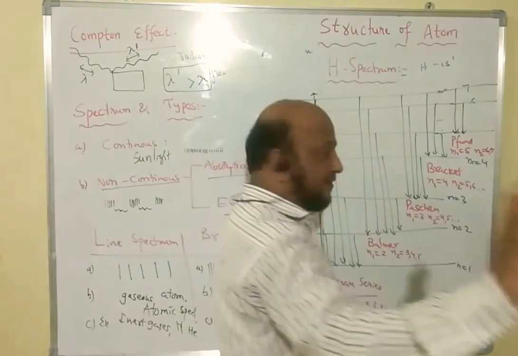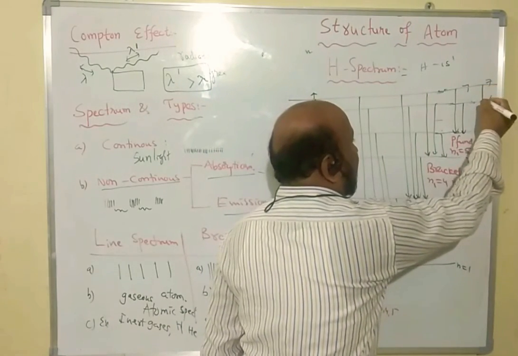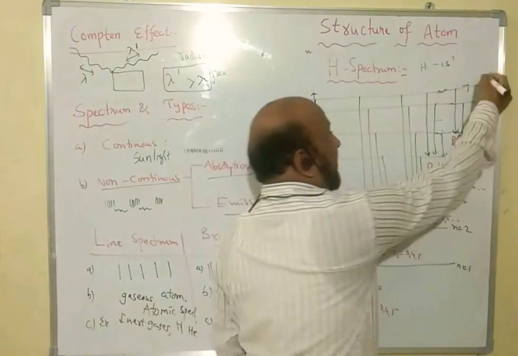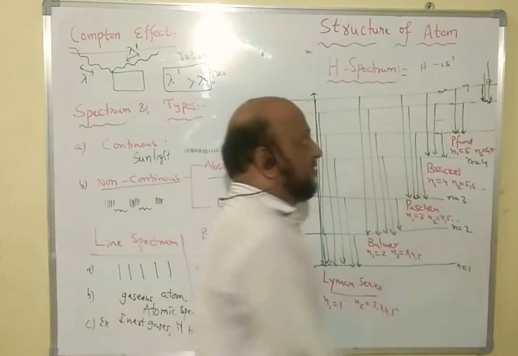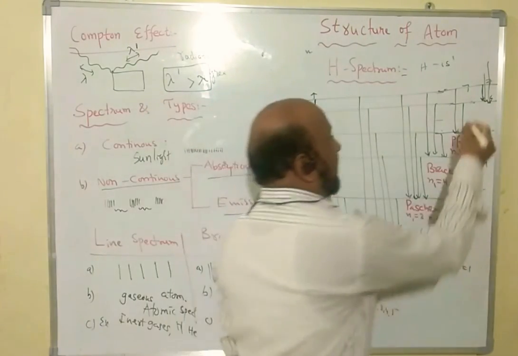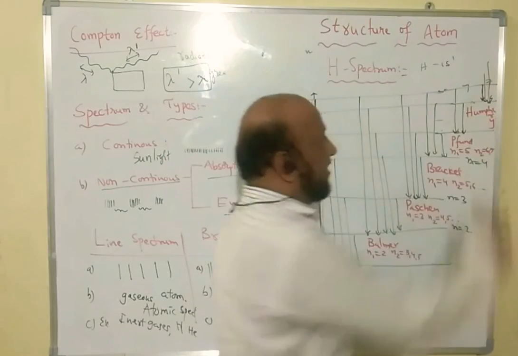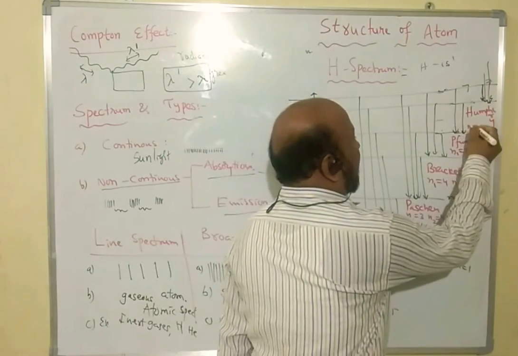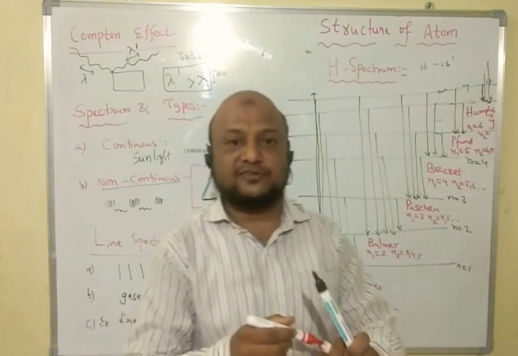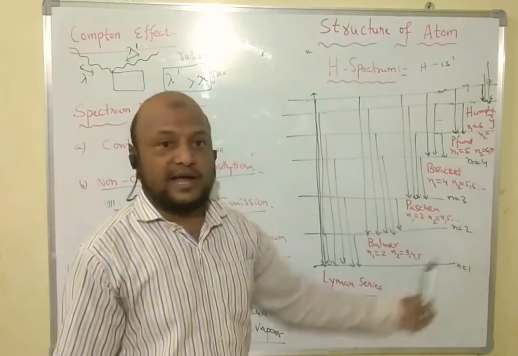And the final series is another one, that is 7 to 6, reaching the 6 level. Not only 7 to 6, 8 to 6, 9 to 6 are also possible, but every one stops at 6 only. That series is called the Humphreys series, in which n1 is equal to 6 and n2 is more than 6: 7, 8, 9 and like that. These are the different series present in the hydrogen spectrum.